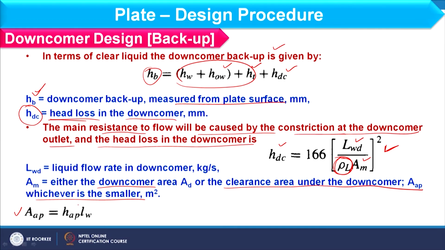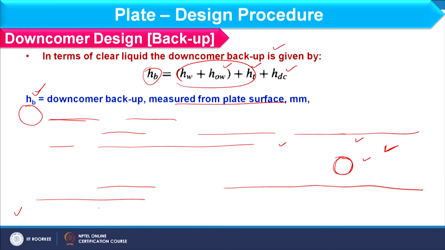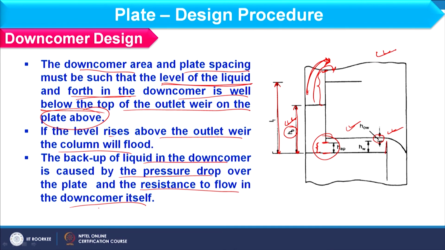Okay. So, let us see how to find out the AAP value. AAP is nothing but HAP into LW. If you focus on this section, here I am having HAP, and this is available throughout the weir length or the chord of the weir.